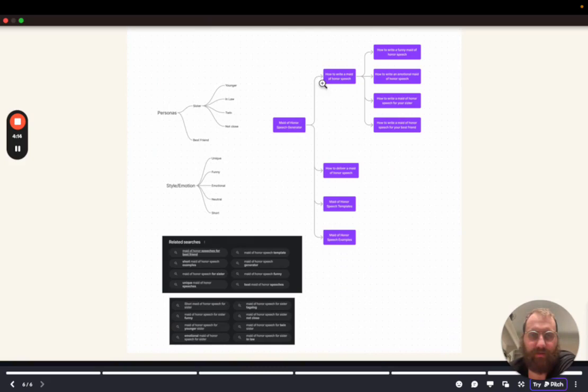So for example, I could create content on how to write a Maid of speech, or then I could create content on how to write a Maid of speech for sister, and then younger sister-in-law, twin sister, a sister not close, or best friend, right? And then I can take that even further and say how to write a Maid of speech for my best friend and make it unique, or make it funny, or make it emotional. And this is what we're seeing in terms of variations that people are searching for, which will help to enforce topical authority if we can cover all these. And that's what we're going to do on the roadmap stream.